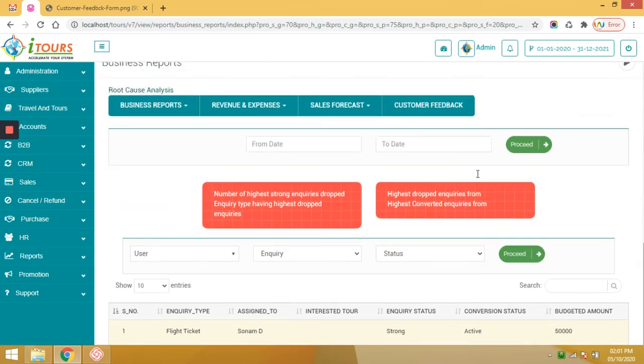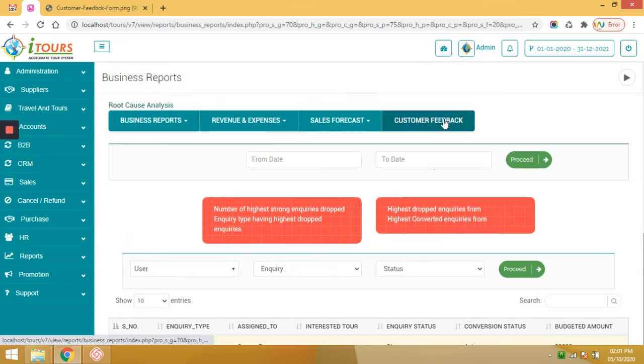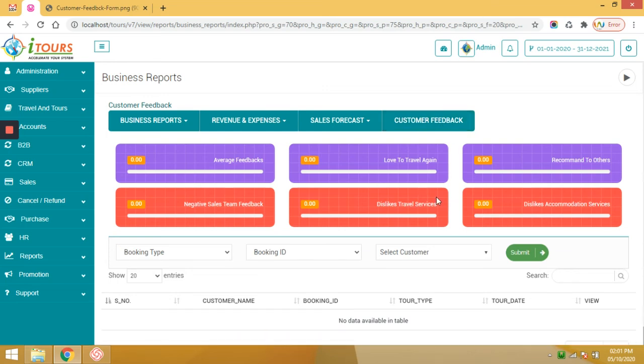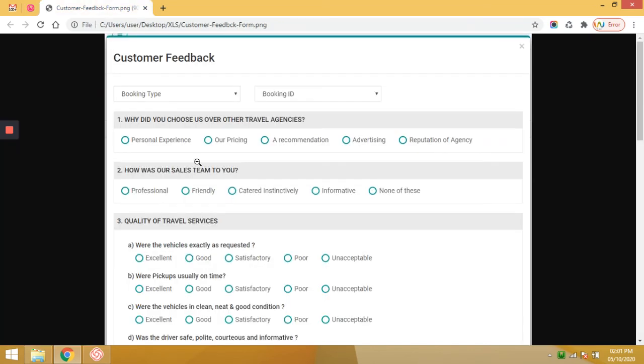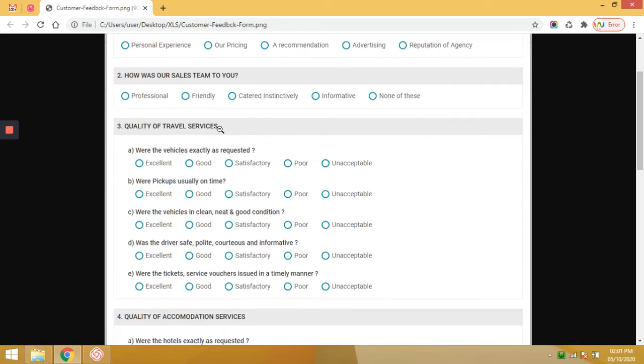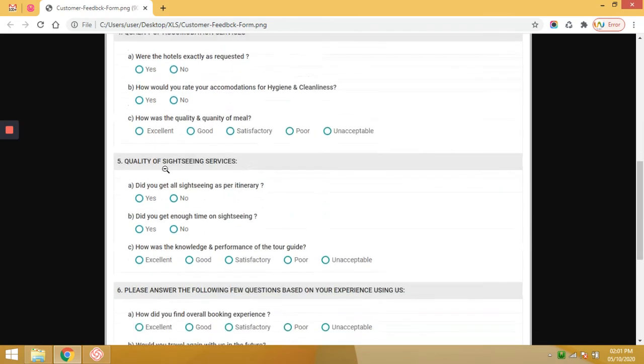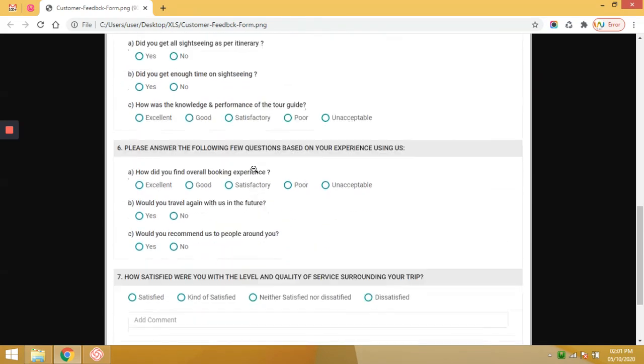Then customer feedback. After the tour completion, within 3 or 4 days, the system will automatically send a feedback request to the customer at their email ID. So here you can see the sample feedback form, which is just a kind of tick mark, like quality of travel services, quality of hotels or accommodation services, sightseeing services, overall expectations from these tours, and satisfaction level.